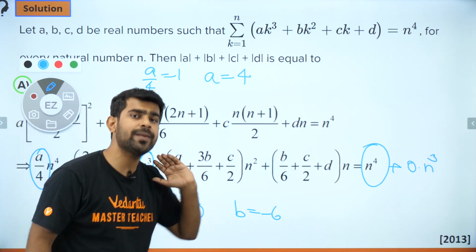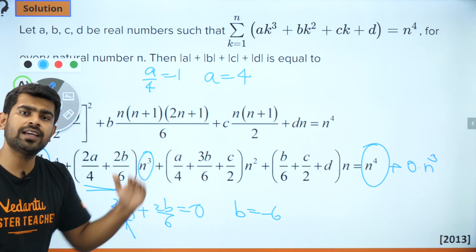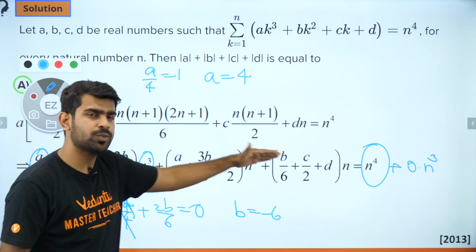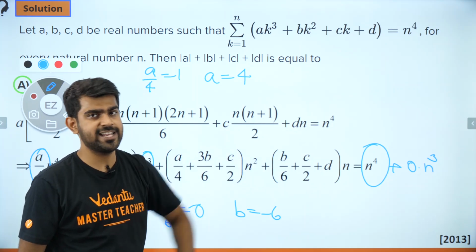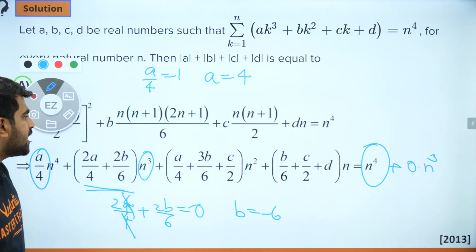So b has to be minus 6. The same way, proceed for c, proceed for d, you will get the answer. Okay? So let's do that step by step.